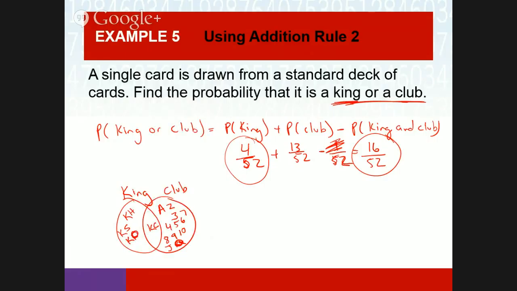Well, you wouldn't have to draw this diagram. I just want to show you. If I count this, 1, 2, 3, 4, 5, 6, 7, 8, 9, 10, 11, 12, 13, 14, 15, 16. 16 out of the 52 cards fit king or club, right?